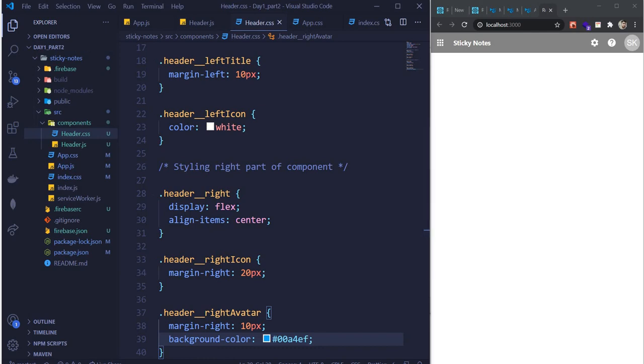Someone is again dropping. Are we missing something to import? No.